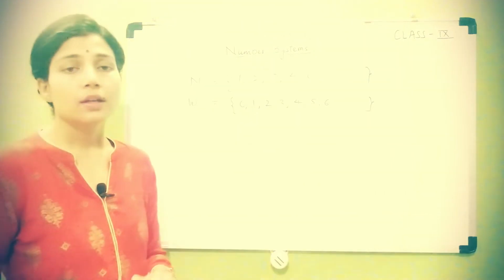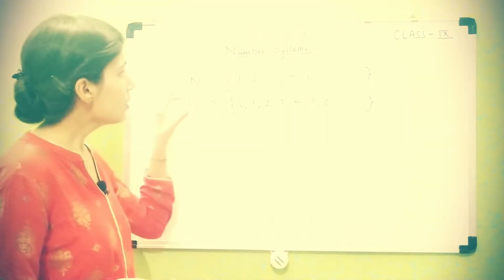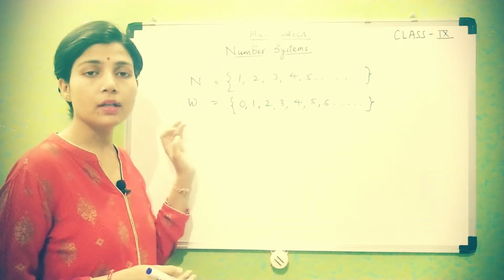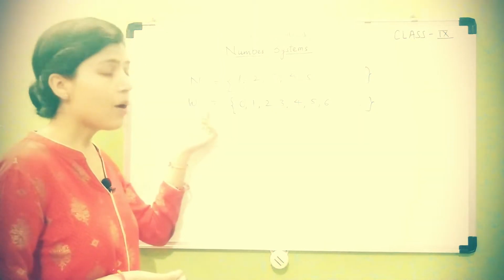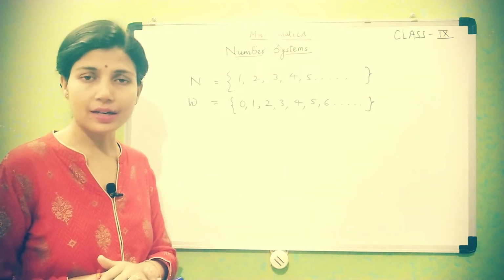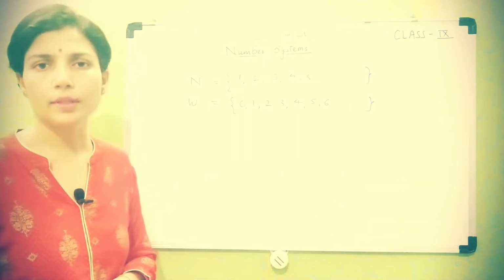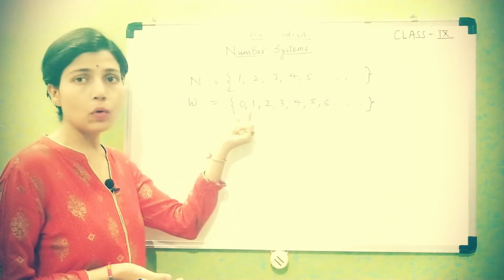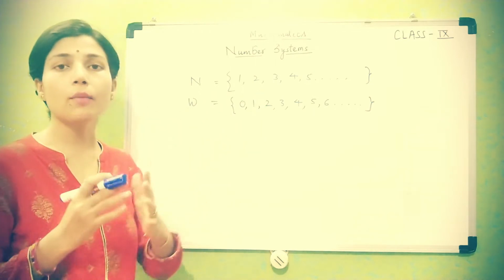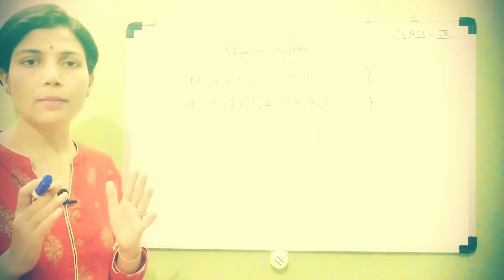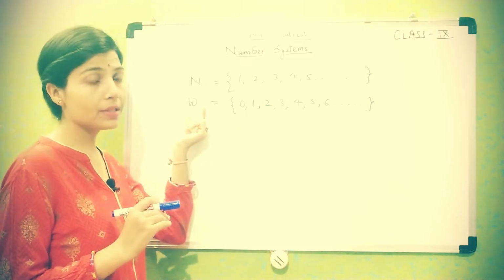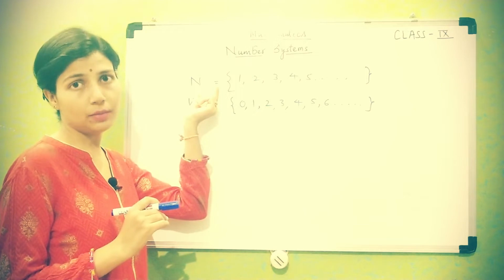So students, one question may arise here based on the difference between natural numbers and whole numbers. The question is, are all the whole numbers natural numbers? What can be the answer? The answer is no, obviously, because in the collection of whole numbers 0 is coming, which is not a natural number. So the collection of all the whole numbers can't be natural numbers.